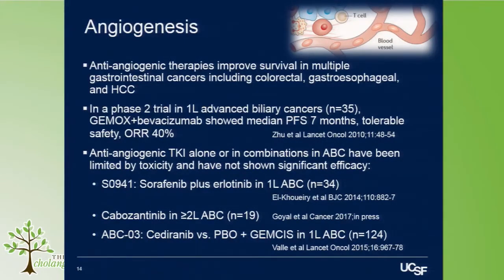Since then, though, a variety of studies have shown the difficulty of combinations in cholangiocarcinoma, and we've seen that the tyrosine kinase inhibitor strategy, where a small molecule inhibitor of anti-angiogenesis, often coupled with other targets at the same time, has yielded relatively high rates of toxicity and not so much of a signal of efficacy in this context. And that includes a combination with sorafenib and erlotinib in the SO941 trial, cabozantinib in second-line advanced biliary cancers, and the ABC03 trial in the UK, where cediranib versus placebo were tried in combination with Gemcis as first-line therapy. And all of those have been very difficult studies without significant signal of efficacy, but again, challenged by toxicity.